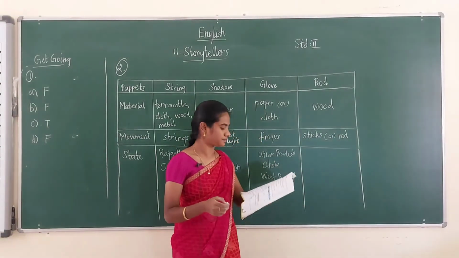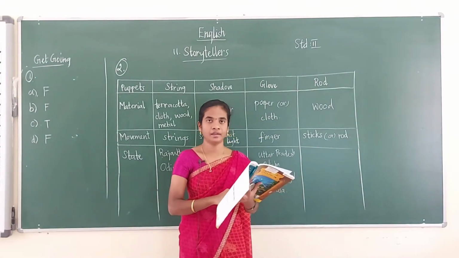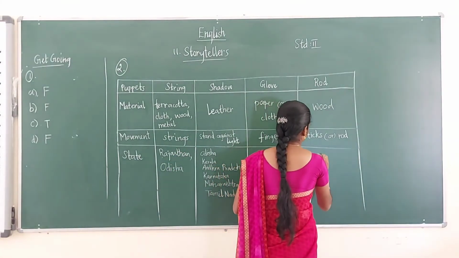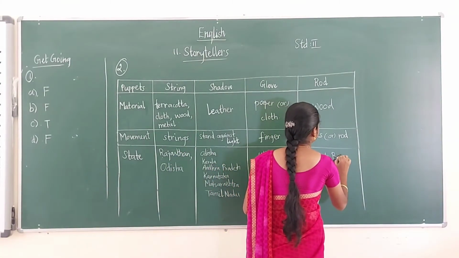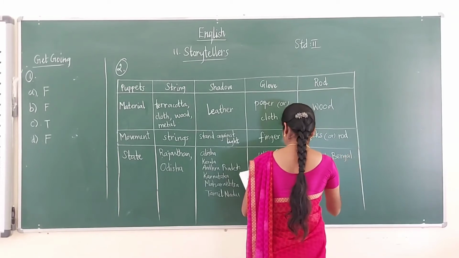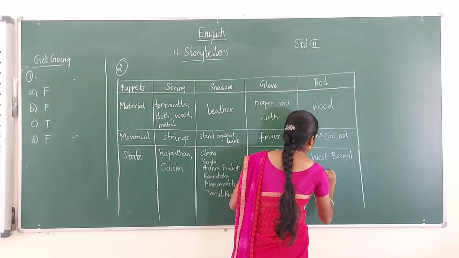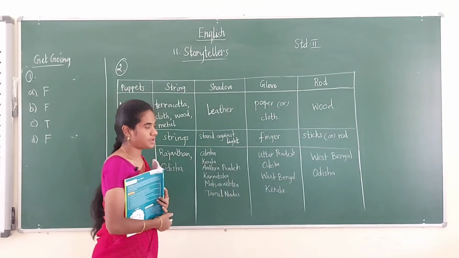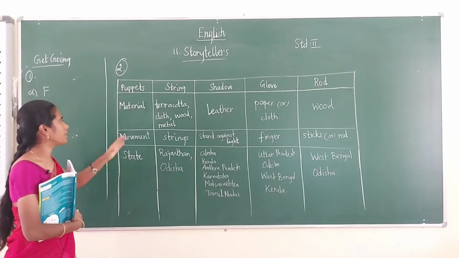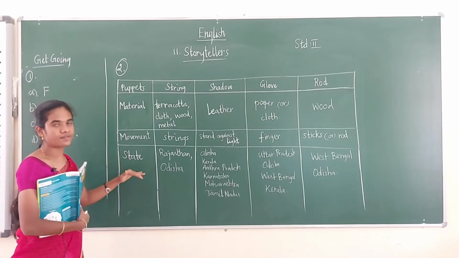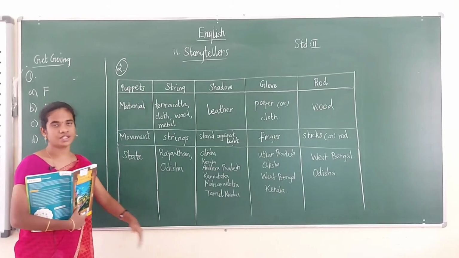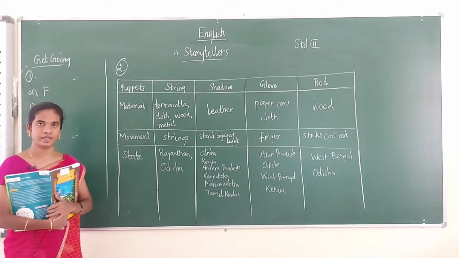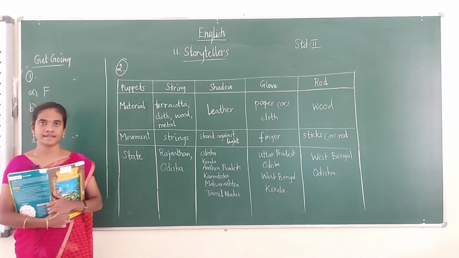The next one, we found rod puppet in West Bengal and Odisha. Okay, in these states we will find West Bengal and Odisha. Okay, so we have written for all the puppets what is the material, movement and in which states they are found. Like that we have finished everything for the 4 types of puppets. Okay, so you have to study this very well. Okay, next we shall move on to the next topic.